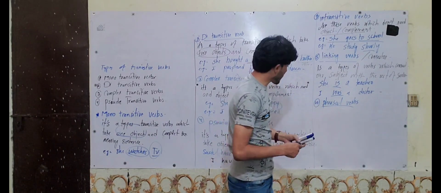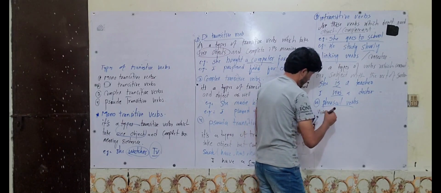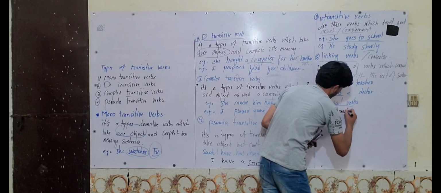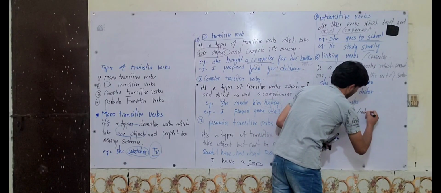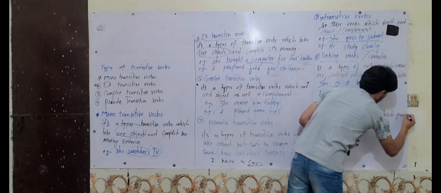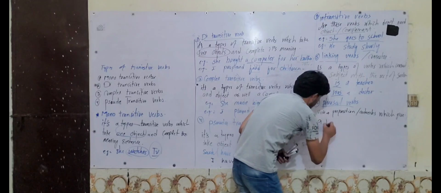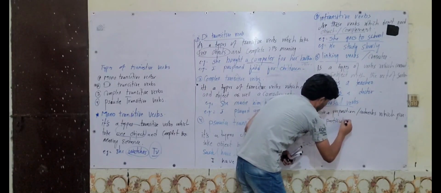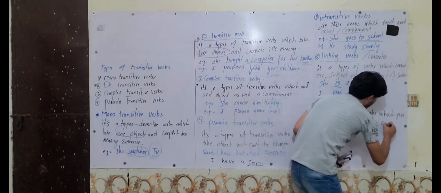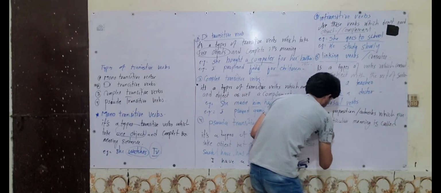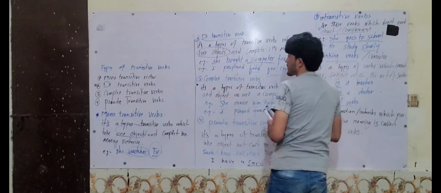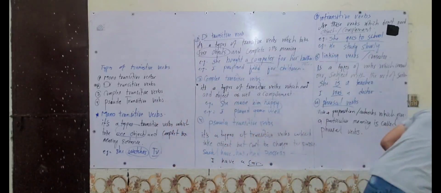What are phrasal verbs? Phrasal verbs are verb plus preposition or adverb which give a particular meaning. That is what is called phrasal verbs. And also we have two types of phrasal verbs in here.